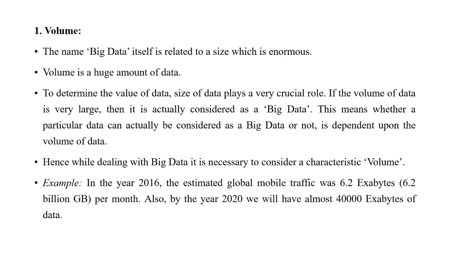The first V is called volume. Volume, as we also suggested, is the size of the data. The name big data itself is related to size. So it is enormous, very huge, and that is called volume. It is a huge volume of data, a massive amount of data.